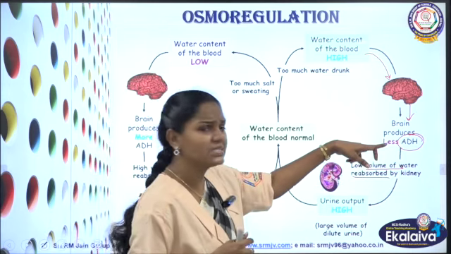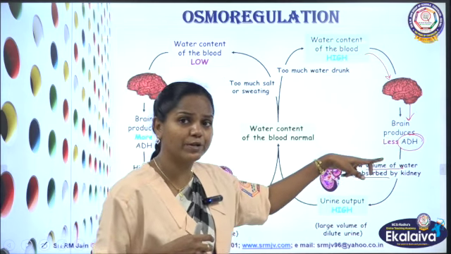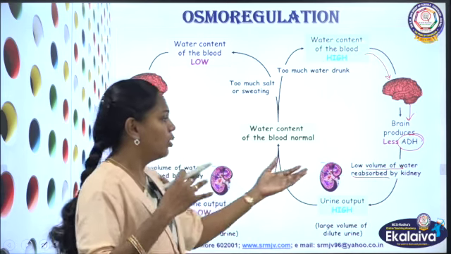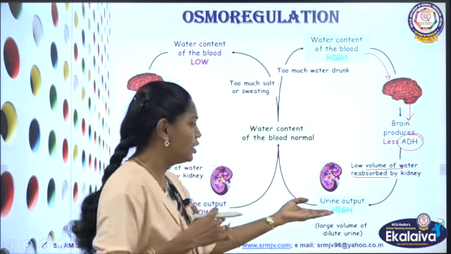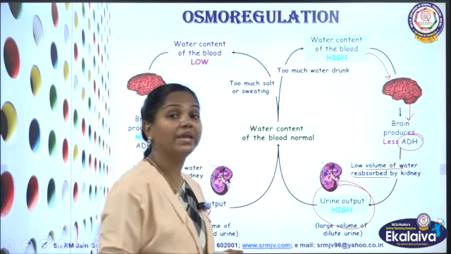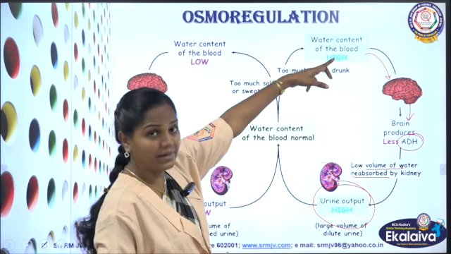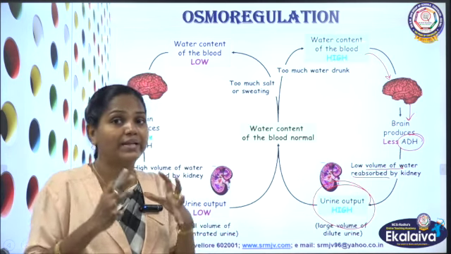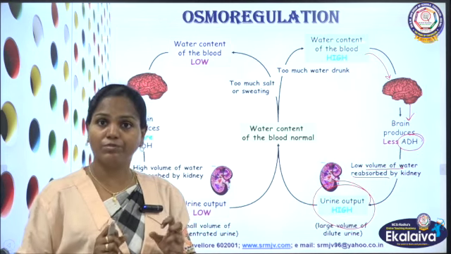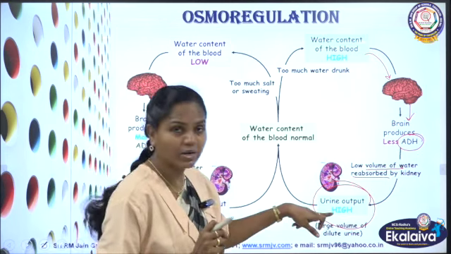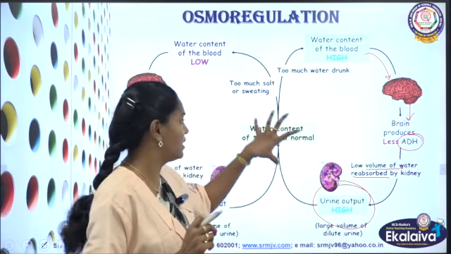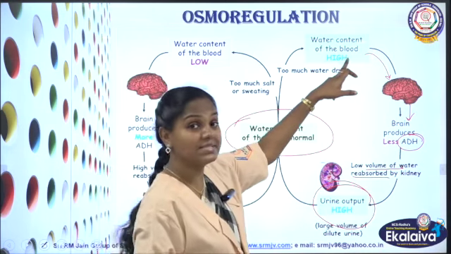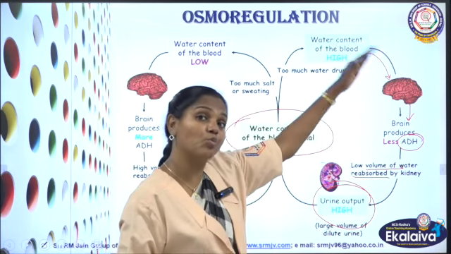When vasopressin is produced in lesser amount, less volume of water is reabsorbed, so urine output will be higher. Because blood water content is more, more water has to be excreted to maintain a constant concentration of water, so that the water content of the blood becomes normal.